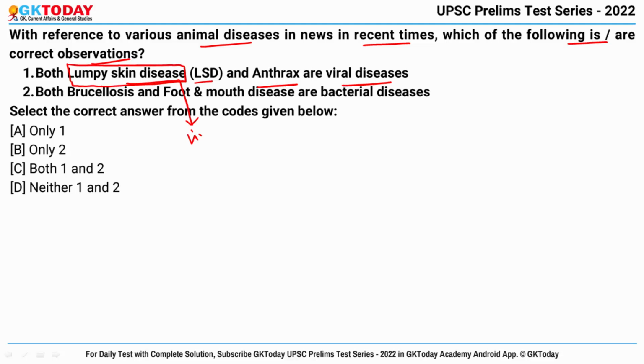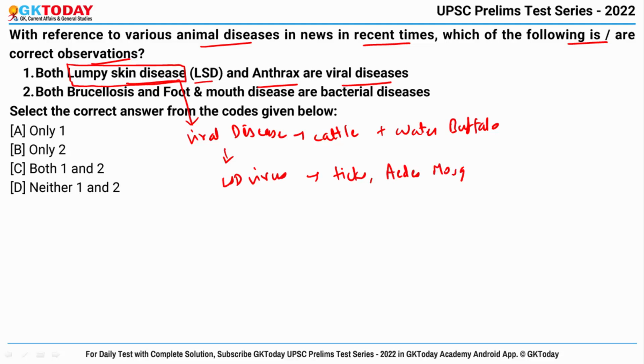Yes, it is a viral disease that affects cattle along with water buffalo, and it is caused by LSD virus and transmitted by the blood feeding vectors like ticks, Aedes mosquitoes and stable fly. Okay, so this is correct.